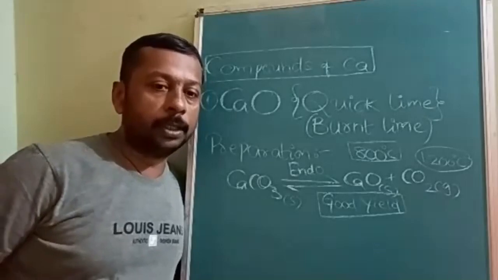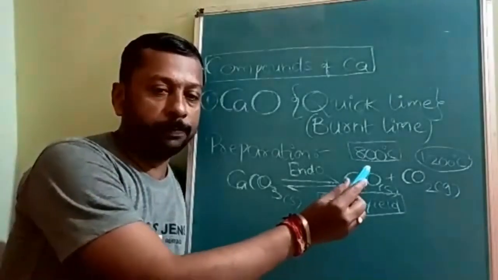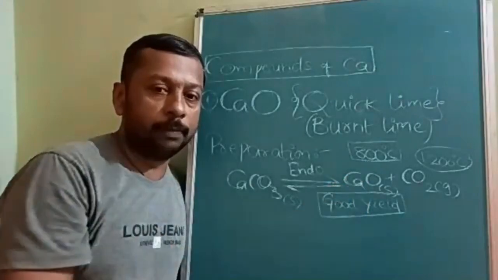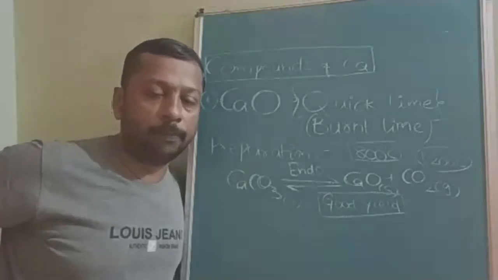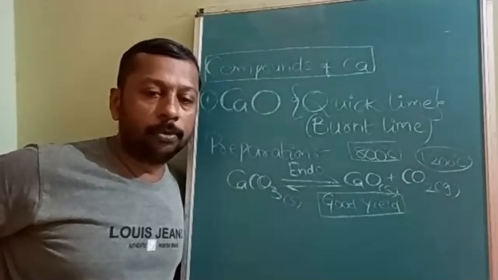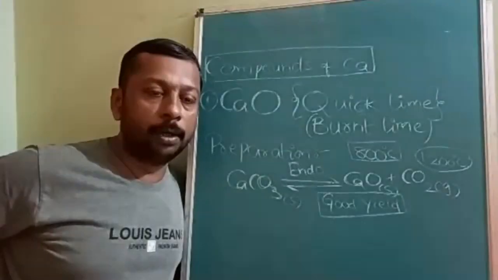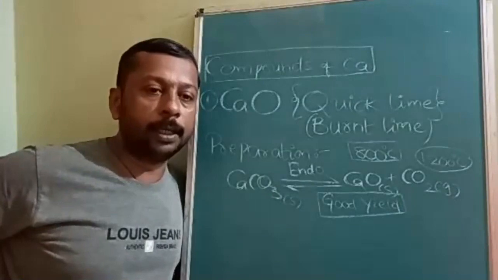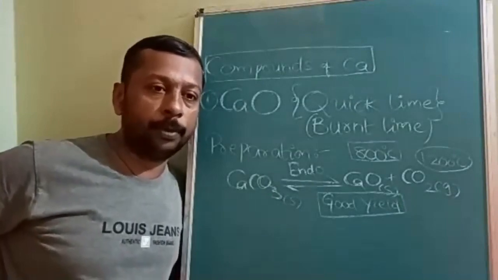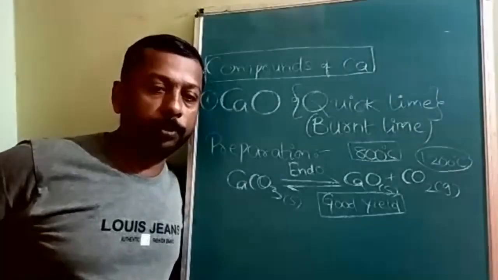So the temperature is very important from the examination point of view as well as the practical point of view. It should not be very high, because at high temperature the impurity SiO2 starts reacting.